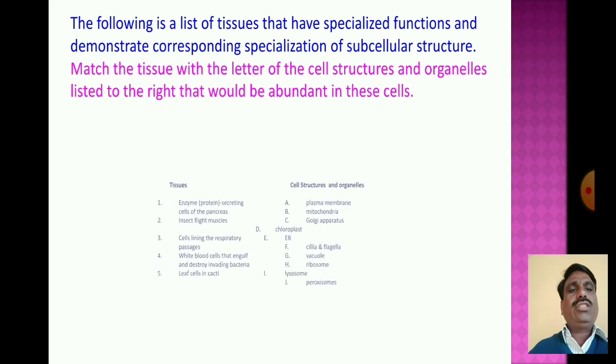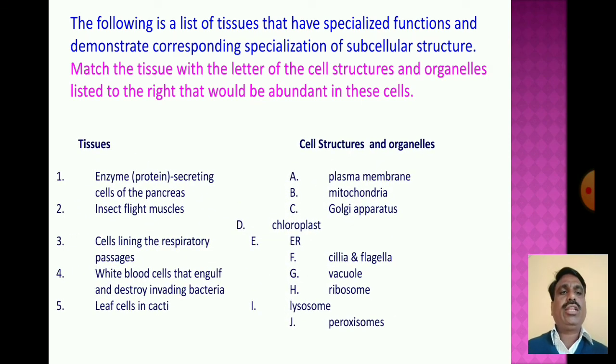Tissues: enzyme-secreting cell of the pancreas, insect flight muscle, cell lining the respiratory passage, white blood cell that engulfs and destroys invading bacteria, leaf cell in a cactus. Cell structures: plasma membrane, mitochondria, Golgi apparatus, chloroplast, cilia, flagella, vacuole and ribosomes.